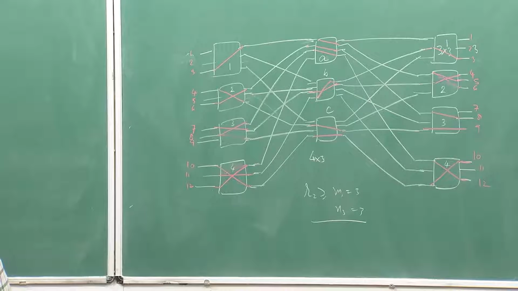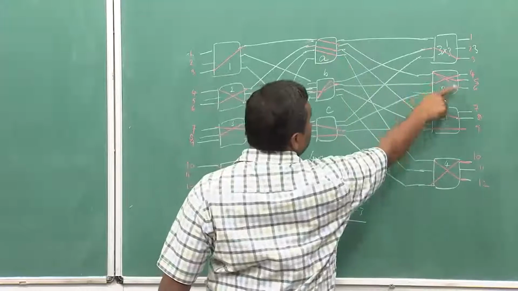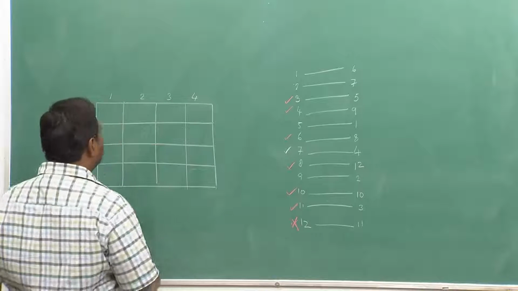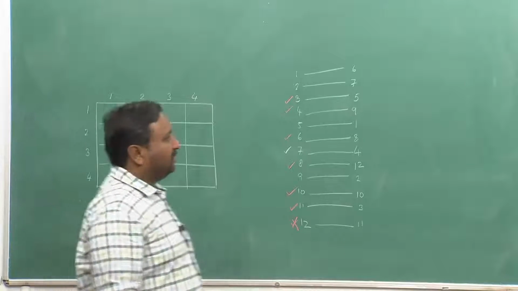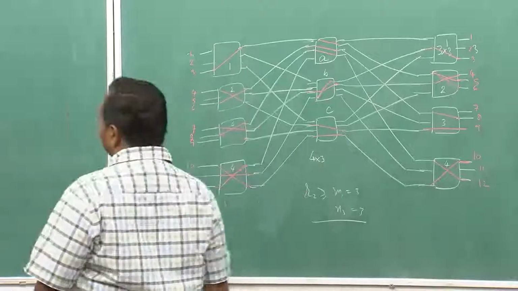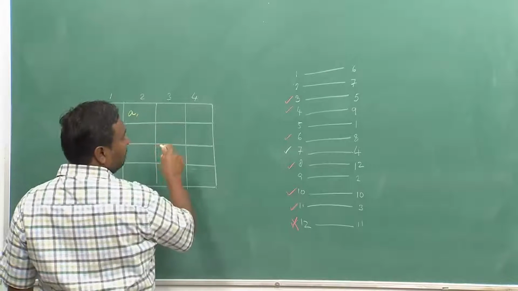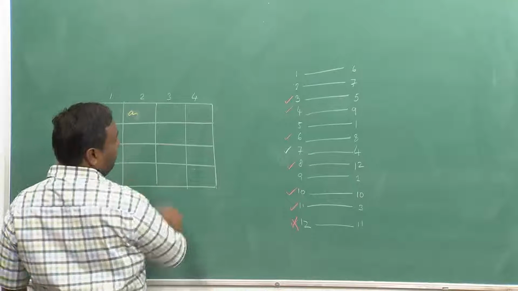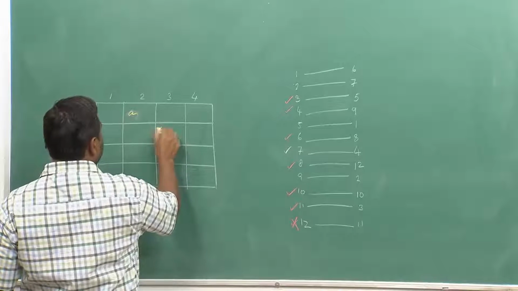So, I have connected 3, look at the top one by one, 3 to 5 via A. Okay. So, 3 to 5 via A, so A has to come here. Okay. Next, 4 is being connected to 9 via C, 4 is connected to 9 via C.